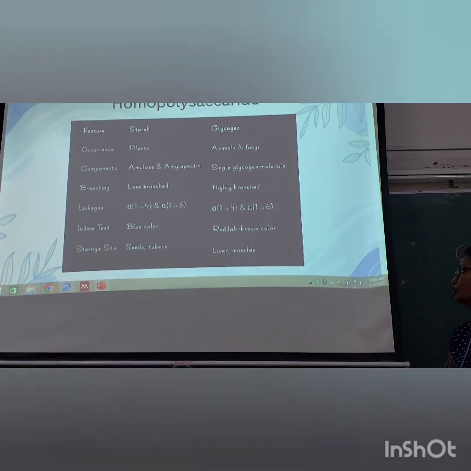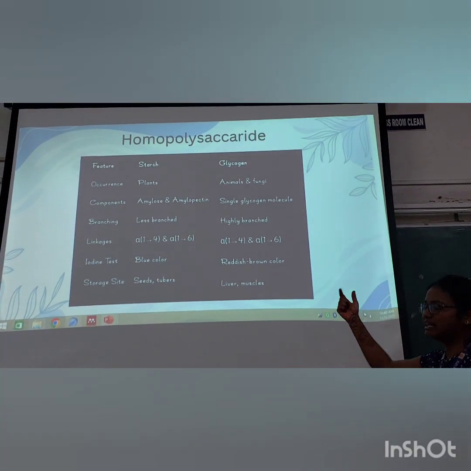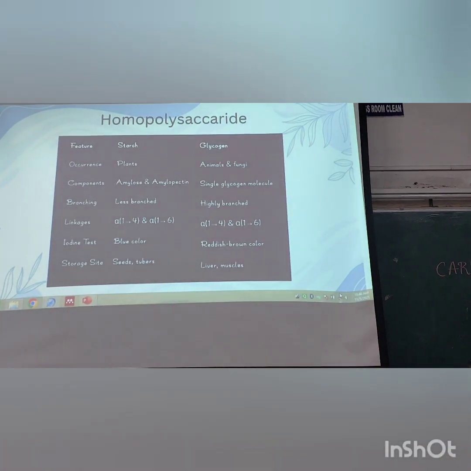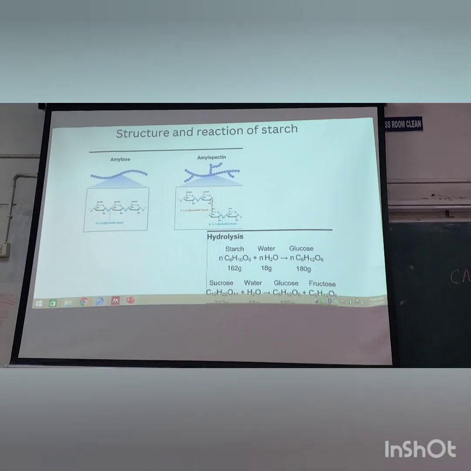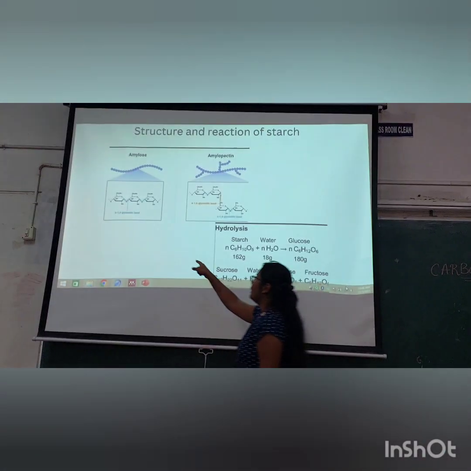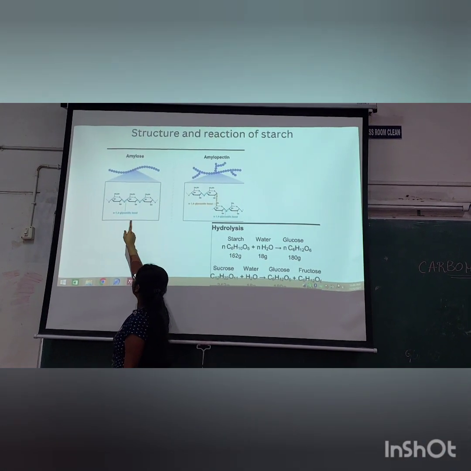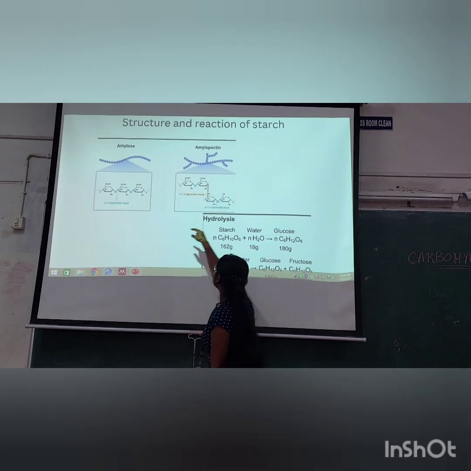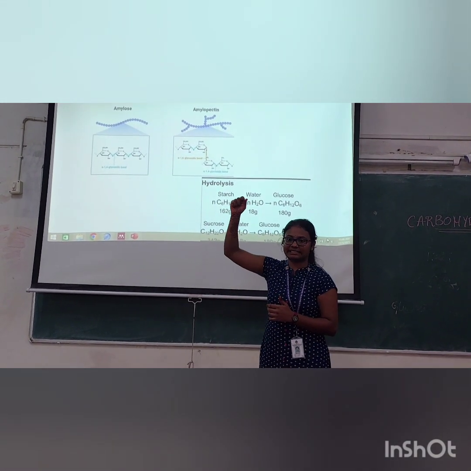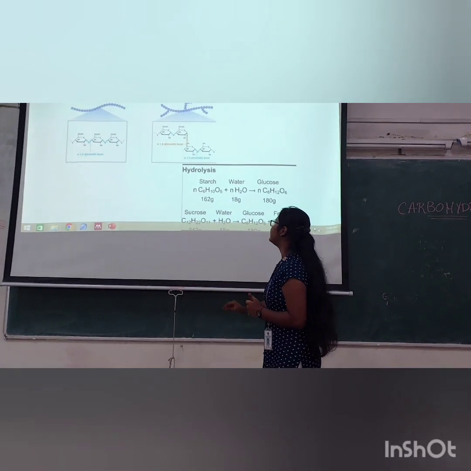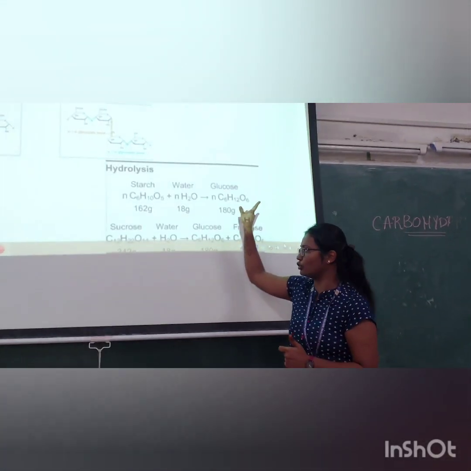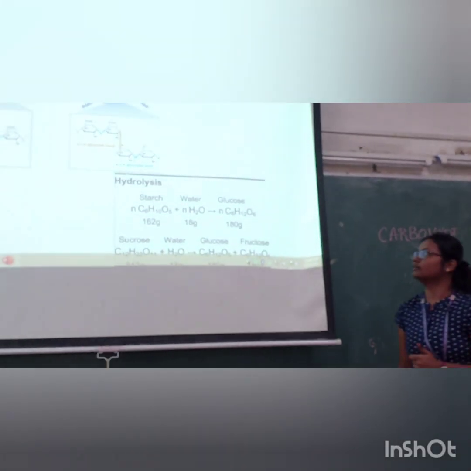Storage in seeds and tubers, and glycogen is found in animal storage, in the liver and muscles. Next, structure and reaction of starch. See, alpha 1,4 glycosidic linkage and the branching, that is 1,4 and 1,6 linkage. Next, hydrolysis. Starch on hydrolysis gives glucose. Next slide.